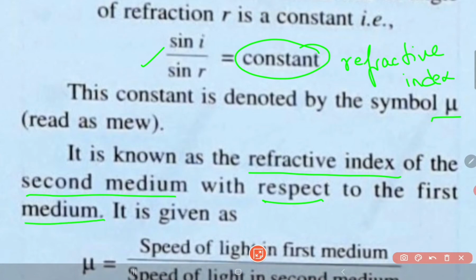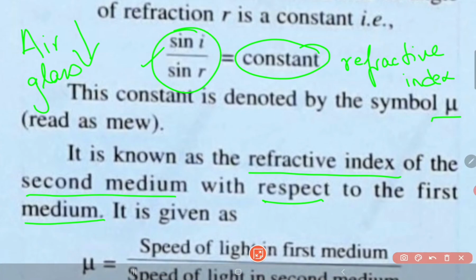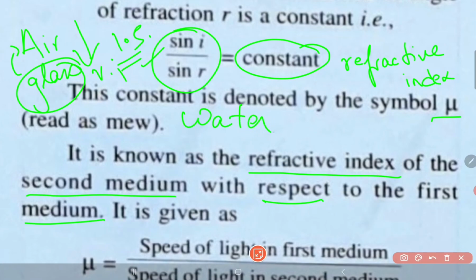For example, let us take the example of air to glass. Suppose the light is traveling from air to glass. If I calculate this, I will get the refractive index of glass when compared to air. Suppose the value comes 1.5. If I change the medium, suppose now it travels from water to glass, it will not come 1.5 because the medium has changed.